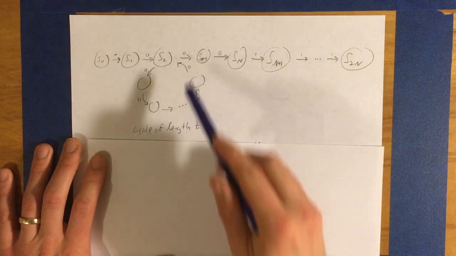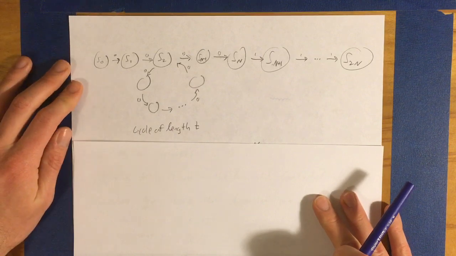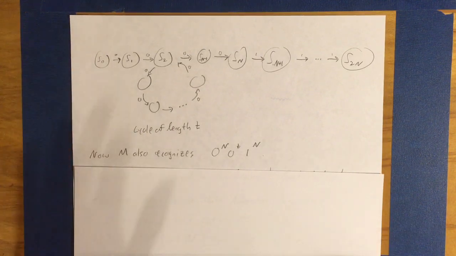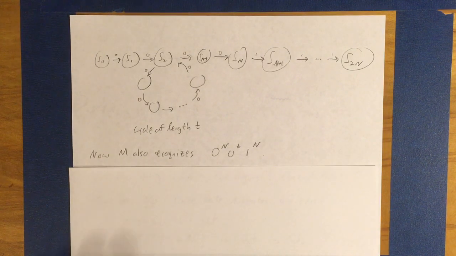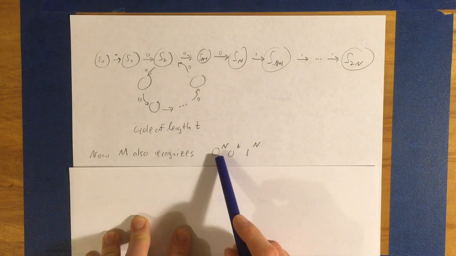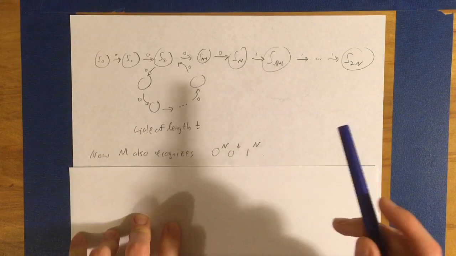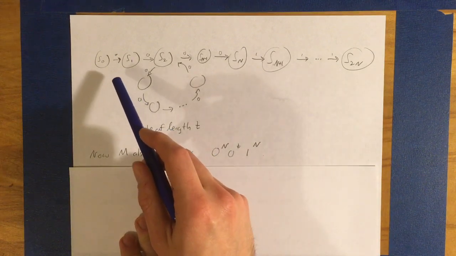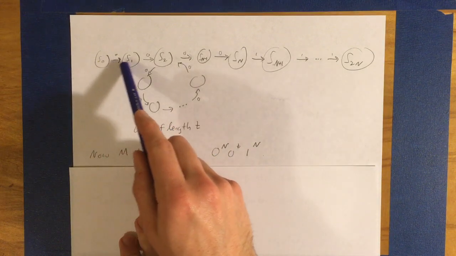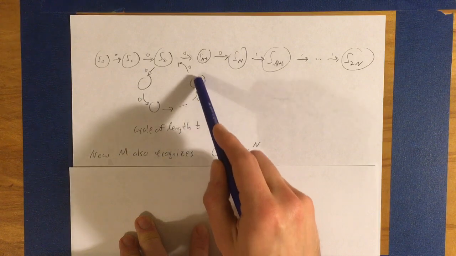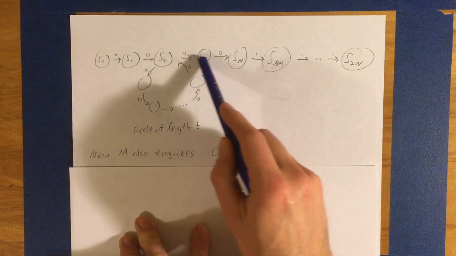Let's say the length of that cycle is t. Right? So now the problem is this machine will also recognize n zeros followed by t zeros followed by n ones. The reason for that is what you could do is come along here and go around this cycle twice and then finish up.